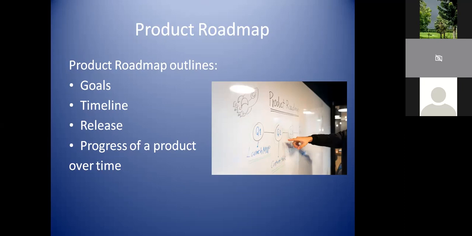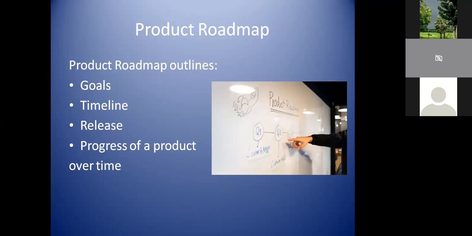The reason being, we are able to see a bigger picture of the product and what the product milestones are going to be over the next 3 years. In the next 1 year, what are we trying to achieve? What functionalities are we expecting in the next version? Any question you have related to the product, its release, its timeline, the product roadmap is going to be one single solution for all these questions.